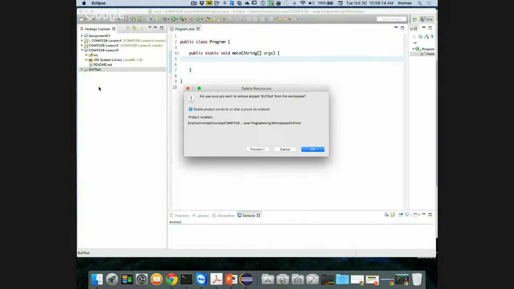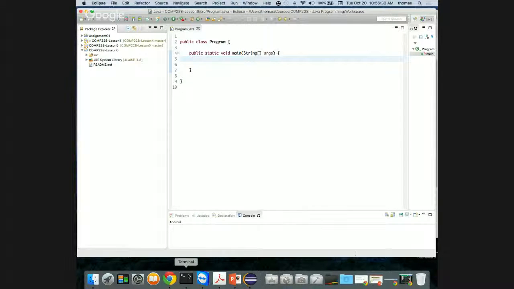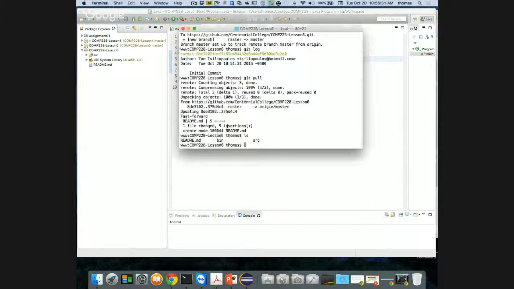If you don't do that, then there'll be some remnants, some other files. I don't want this one, so I just want to get rid of it. Now it's gone. So all I have is COMP228 lesson 6. But how come it doesn't know, just like up here, lessons 4 and 5 know that this is a repository, but lesson 6, even though I've got it here locally, I know it's a repository, I've got a GitHub repository, I've connected it remotely on the command line, but here in the tool, it doesn't know.